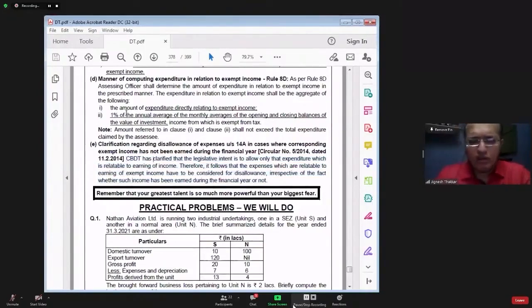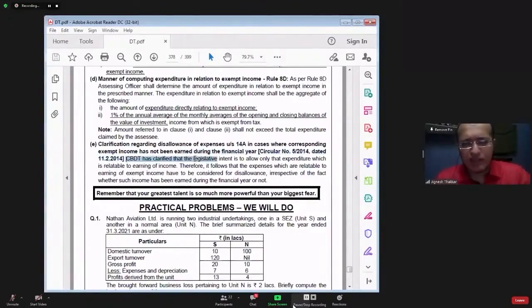So Rule 8D will be applied. That amount of expenditure will be ascertained and that amount of expenditure will be disallowed. Have you understood this? Yes or no? Yes? Okay.